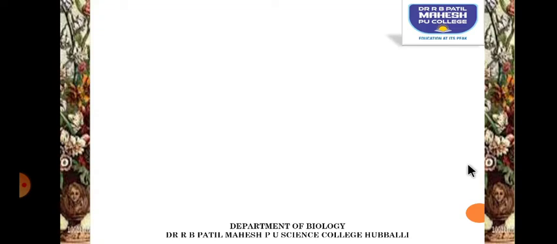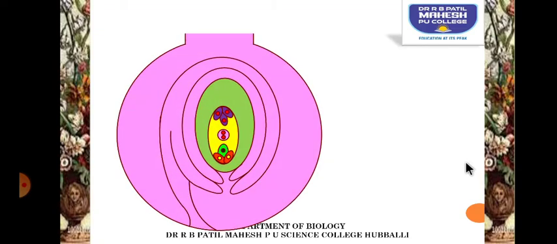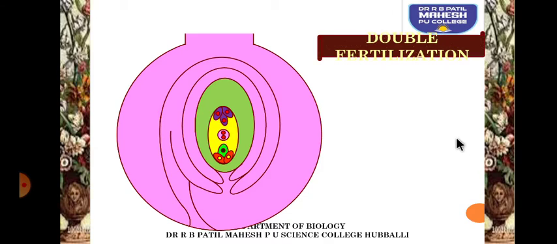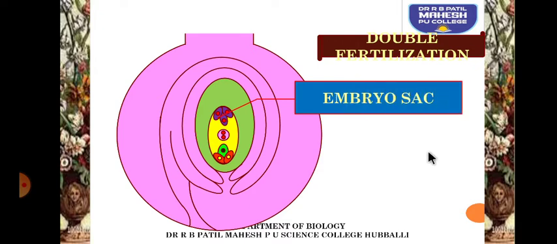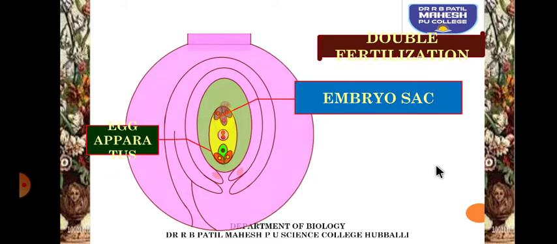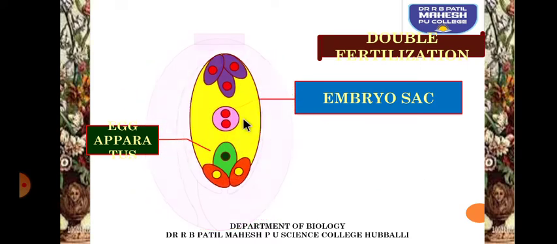See, this is the LS of ovule which is showing the different parts like funicle, hilum, raphe, integuments, nucellus and embryo sac. Let us try to understand double fertilization. For that we should know the structure of embryo sac and egg apparatus. So I have magnified the image here.